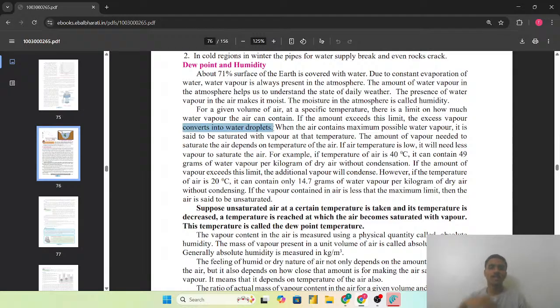और जब ये लिमिट एक्सीड हो जाती है, so the amount of the water vapor which is present in that air, that gets converted into the water droplets. So when the air contains maximum possible water vapor, it is said to be saturated with vapor at that temperature. मतलब जब maximum possible water vapor जब air में contain होते हैं, so we can say that at that temperature the air is to be saturated.